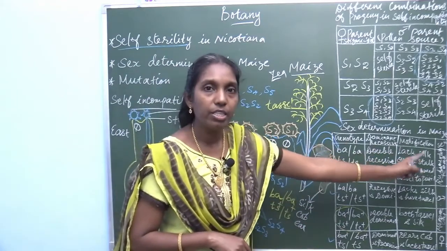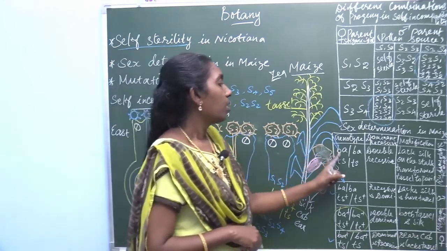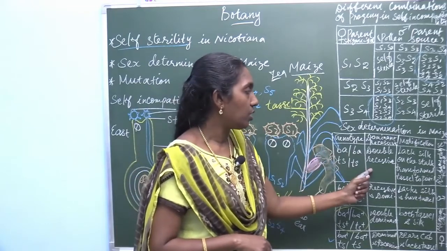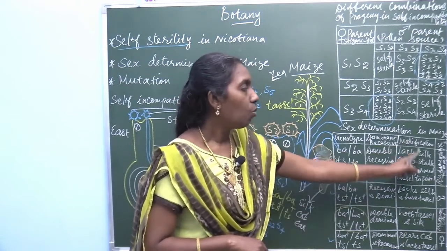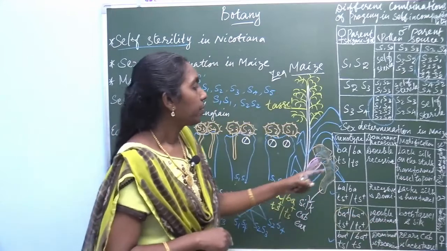Look at this table column: sex determination in maize plant, Zea mays. BA, TS. The conditions are double recessive, dominant and recessive, which is the dominant and recessive nature of the alleles, and we see what modification takes place and what kind of sex it determines.